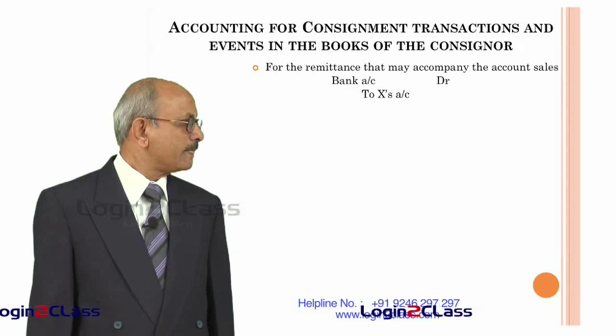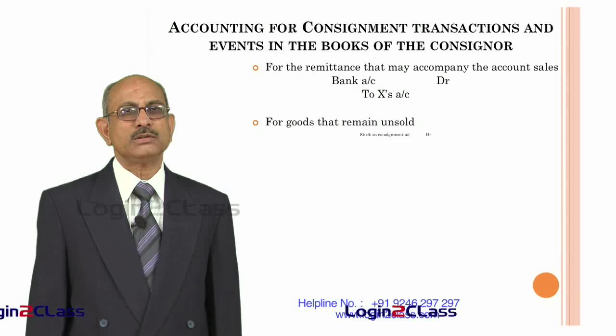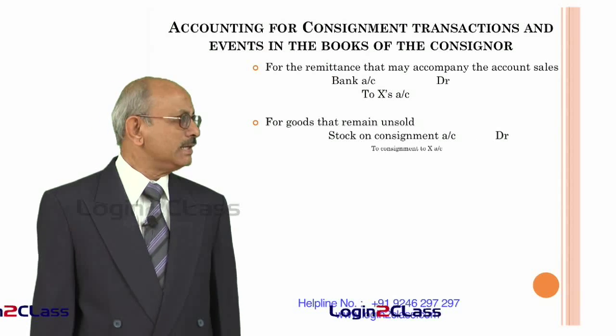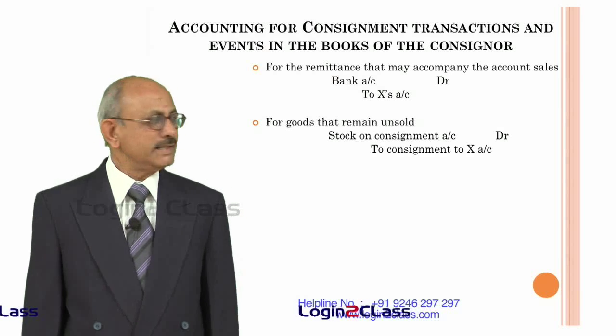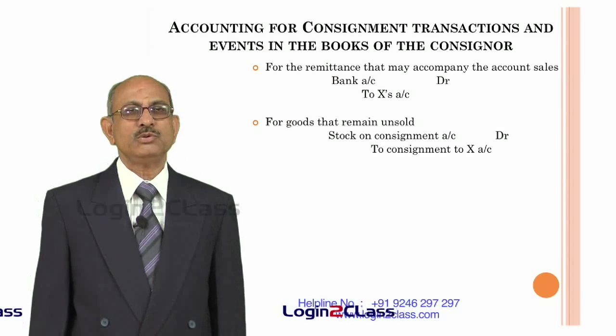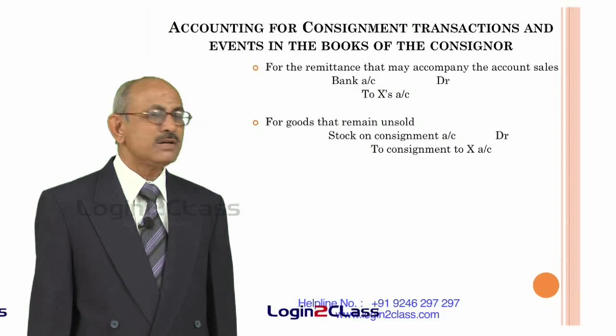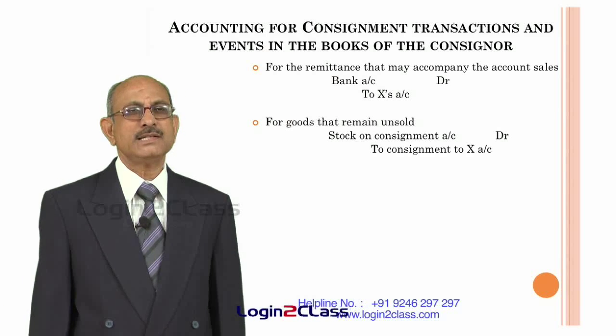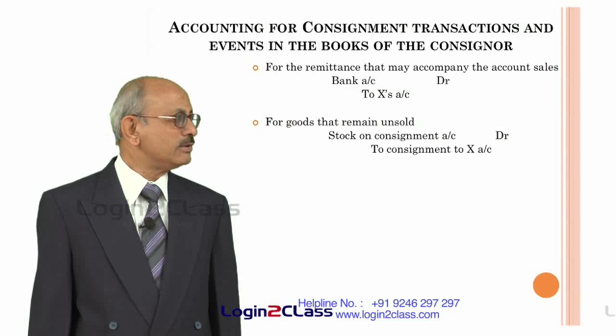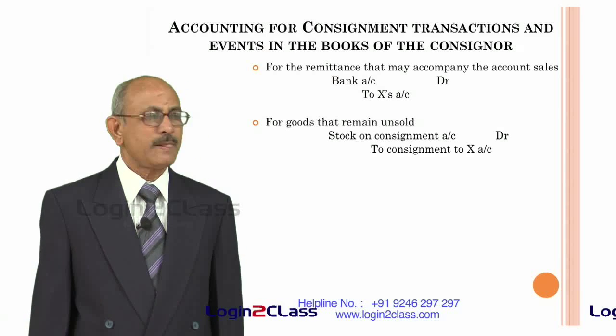For the goods that remain unsold, so even after the end of the period, certain goods are unsold and are lying still with the consignee. So, for such cases, you have to create a separate account known as stock on consignment account, that is debited, and consignment to X account is credited. That means it has to be taken to the consignment to X account.